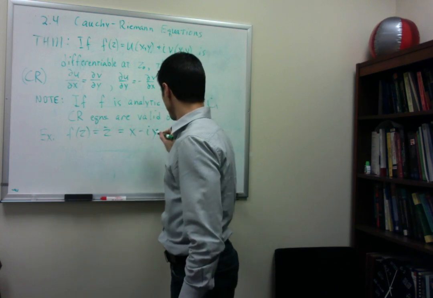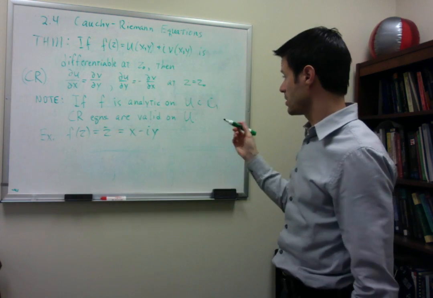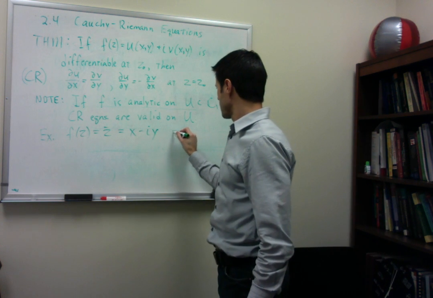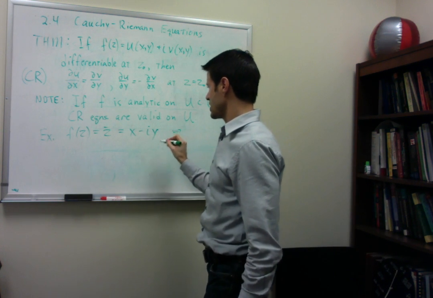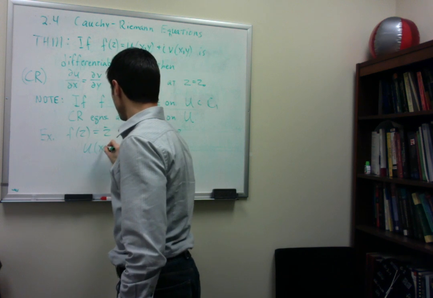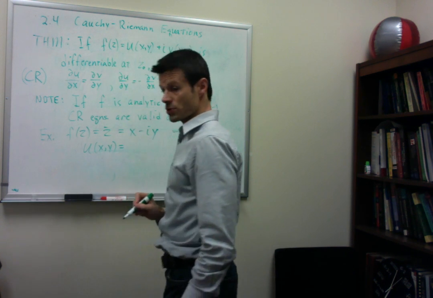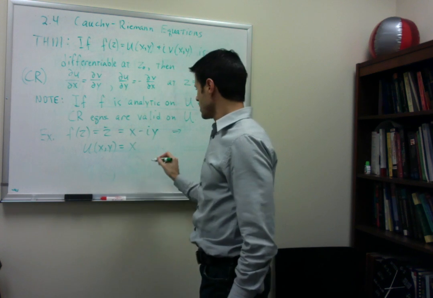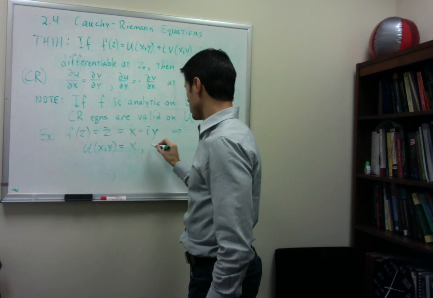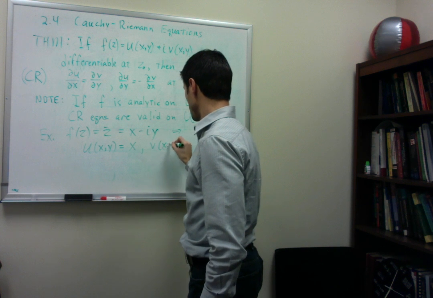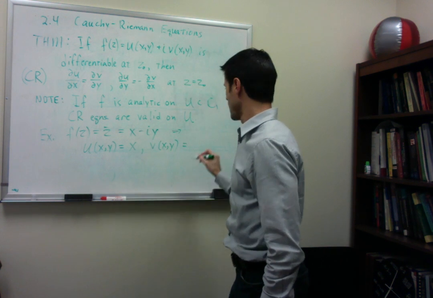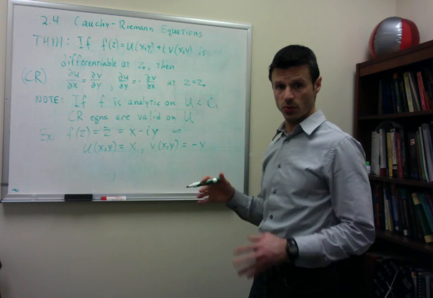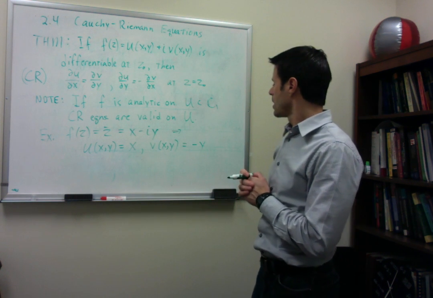If z is of the form x plus iy, z bar is x minus iy. From this, it's clear to see that u of xy, the real part of this function, is simply x, and the imaginary part, the function v of xy, is equal to minus y. So I've separated my function into a real part and an imaginary part.